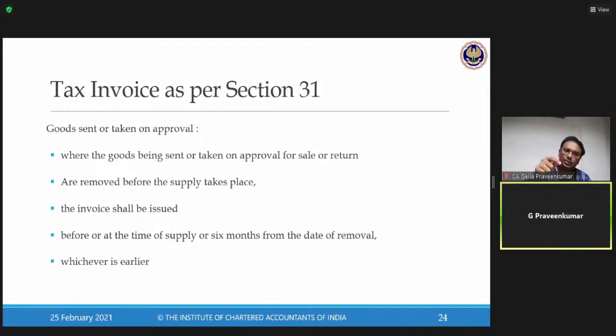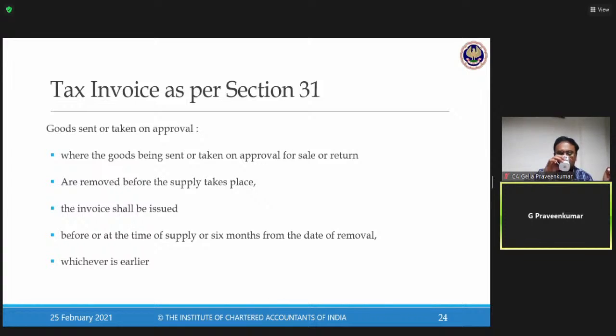I have sent the jewelry, the goods, sent or taken on approval. The goods are being sent or taken on approval for sale or return. When I'm moving the goods out of my shop, out of my factory, out of my registered premises, the goods are meant for approval for sale or return. At that point in time, I don't know how much they are going to buy. I don't know whether the customer will buy or not. Those goods are removed before the supply takes place.